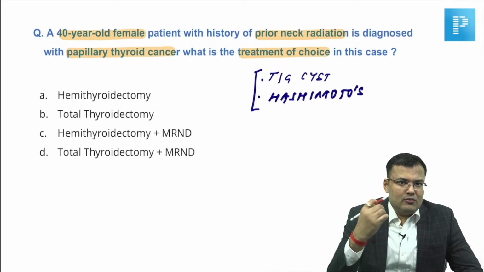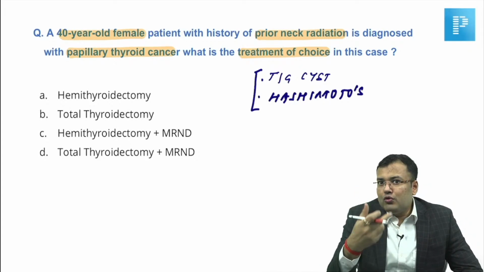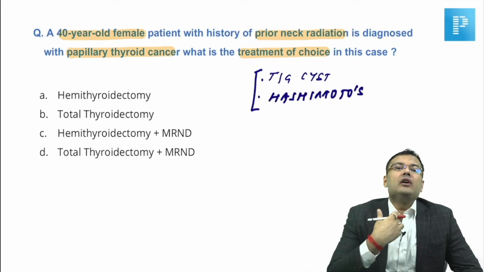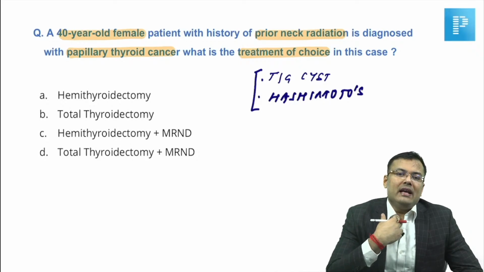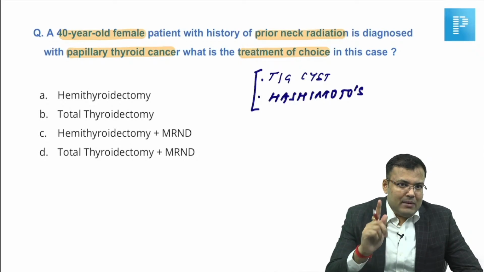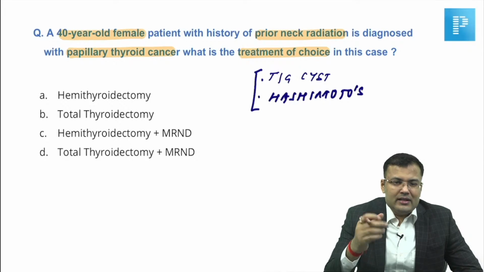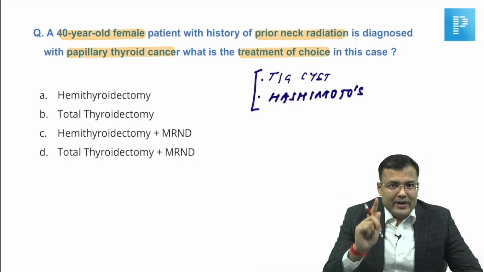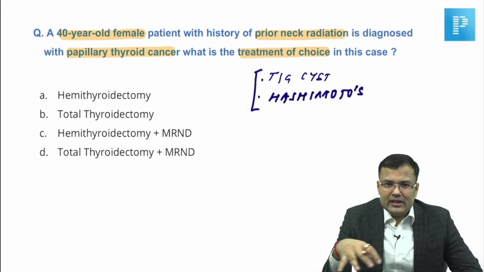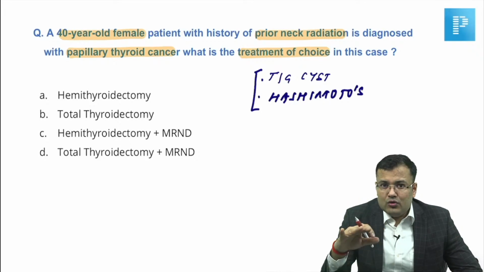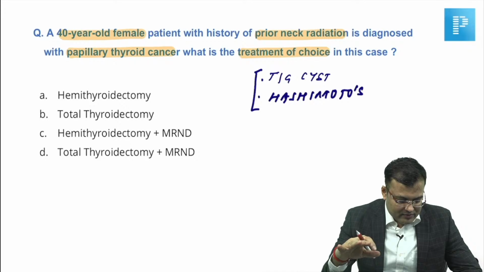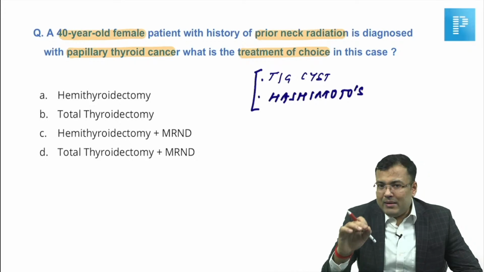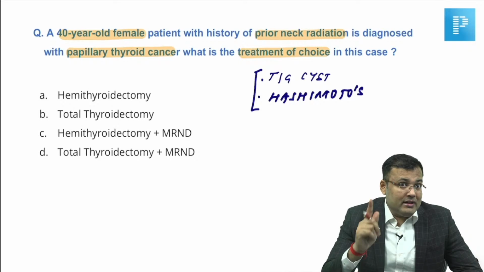If papillary carcinoma thyroid is there, what do you do? You go for total thyroidectomy. You do removal of enlarged central group of lymph nodes. MRND, modified radical neck dissection, is only done whenever there is a positive lymph node. Can you see in the question? There is no involvement of lymph node, it is not mentioned. Clear? So MRND is only done when lymph node is positive.